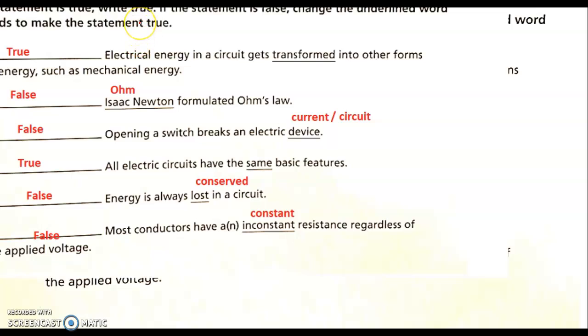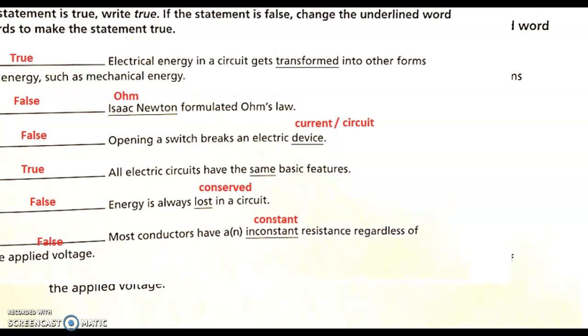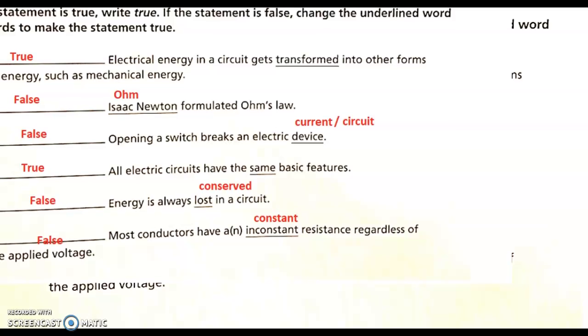Finally, if the statement is true, write true. If the statement is false, write false and change the underlined word or words to make the statement true. Electrical energy in a circuit gets transformed into other forms of energy, such as mechanical energy. This is true. For example, the battery has chemical energy stored inside it. It transforms it into electric energy. So it delivers electric current. This means that it's delivering electric energy.